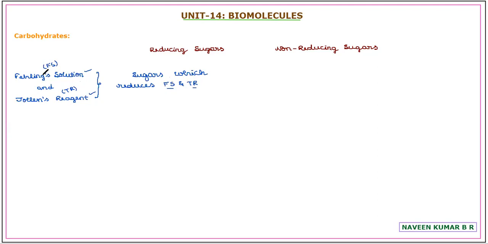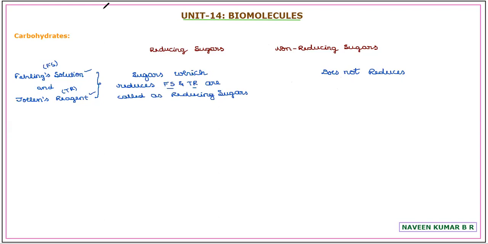When you are practicing, try to write in complete words. Now, the sugars which reduce Fehling solution and Tollens reagent are called reducing sugars, whereas the sugars which do not reduce the Fehling solution and Tollens reagent are called non-reducing sugars.